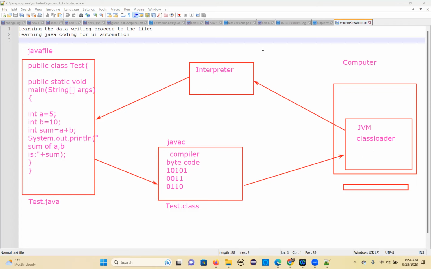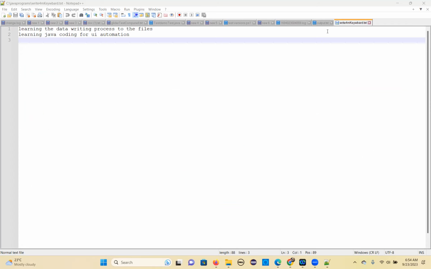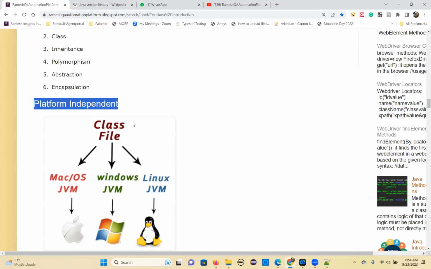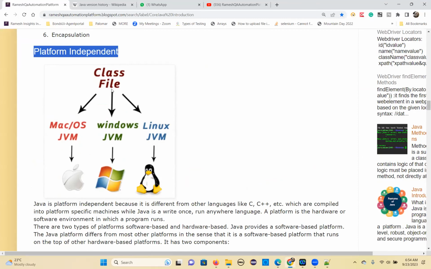So let's go and see now. What is platform independent? I already told you. Java has its own software-based platform, like the JRE and some APIs that are readily available and used for running your program.